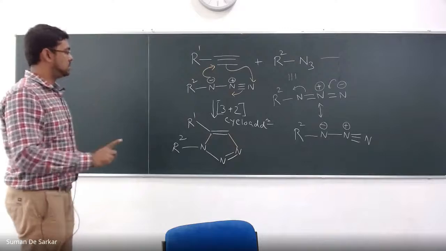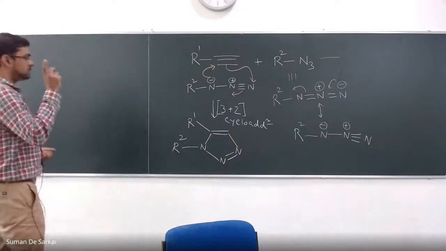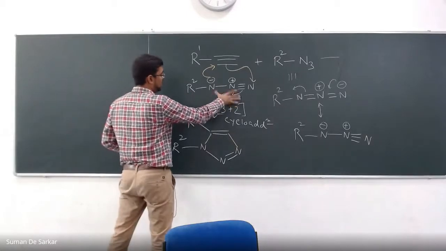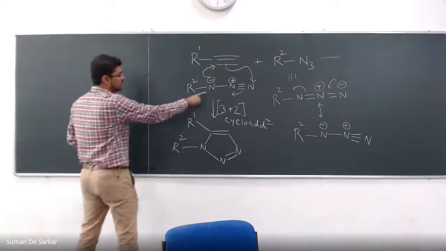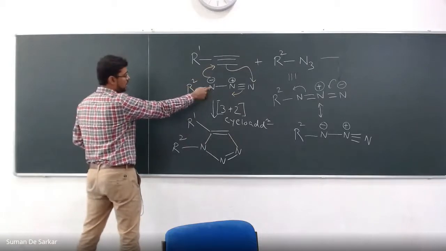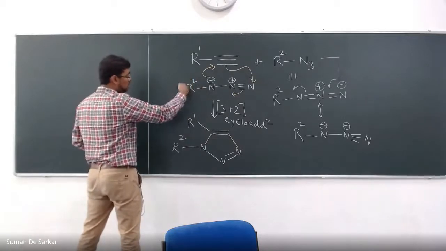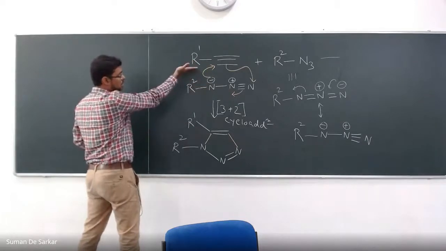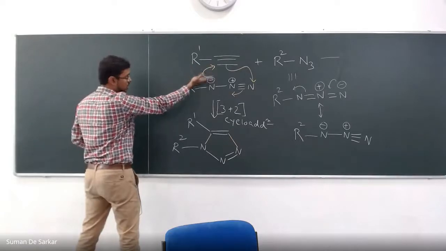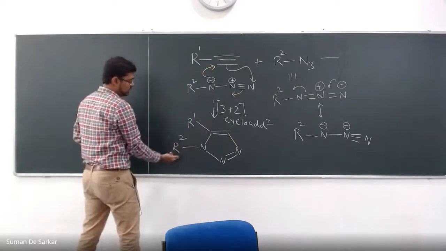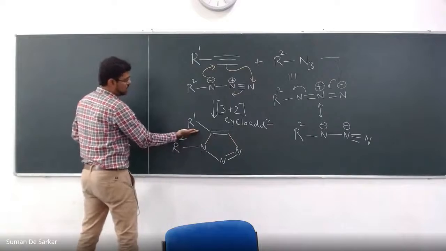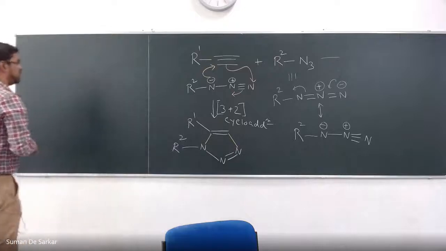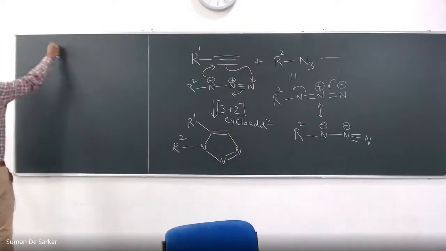I don't know whether you have noticed or not. You see, I have drawn the azide this way and the alkyne this way. So the azide nitrogen containing the R2 group is, in this particular mechanism, close to this R1. During this reaction, this gives the triazole where R1 and R2 are next to each other, isn't it? Let me draw another possibility.